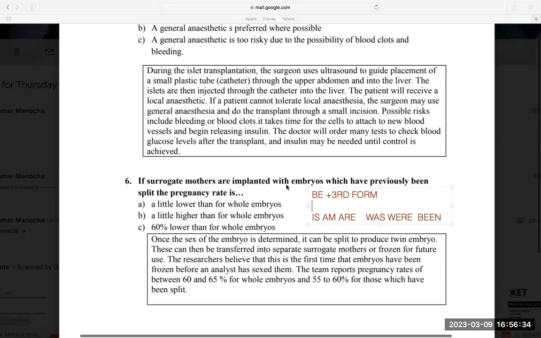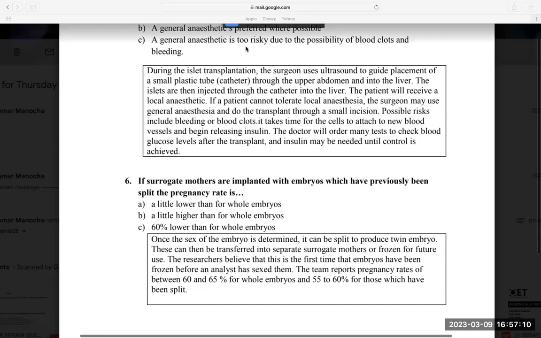If surrogate mothers are implanted with embryos which have previously been split, the pregnancy rate is. So if surrogate mothers are implanted with embryos which have already been split, what will happen? The pregnancy rate will increase or decrease. Once the sex of the embryo is determined, it can be split to produce twin embryos. Sorry, I'm breaking the momentum, but this is what I want to teach you primarily. Active passive. This is also a passive voice.